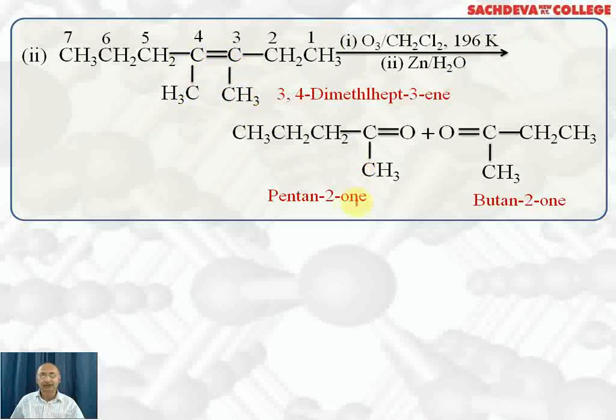The first ketone is pentan-2-one. It contains 5 carbon atoms. Second ketone is butan-2-one. It contains 4 carbon atoms. Total carbon atoms in the given compound are 9. And total carbon atoms in 2 ketones are also 9. So we are getting two products, pentan-2-one and butan-2-one.